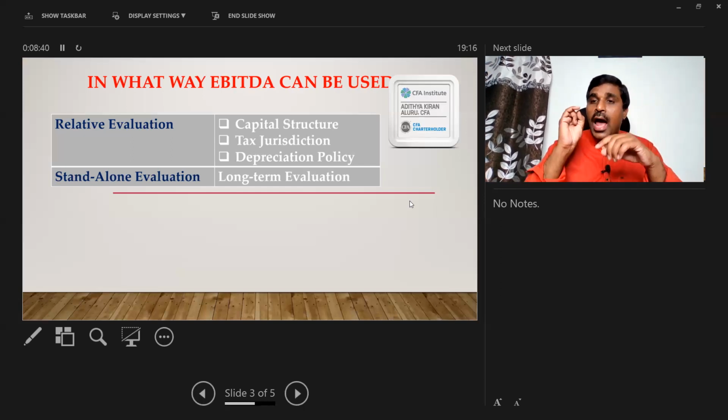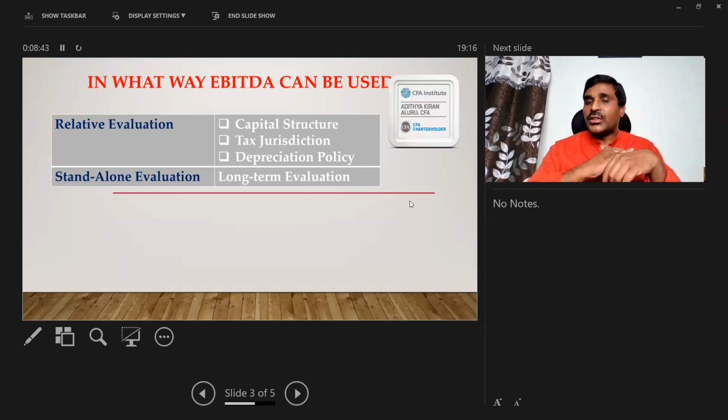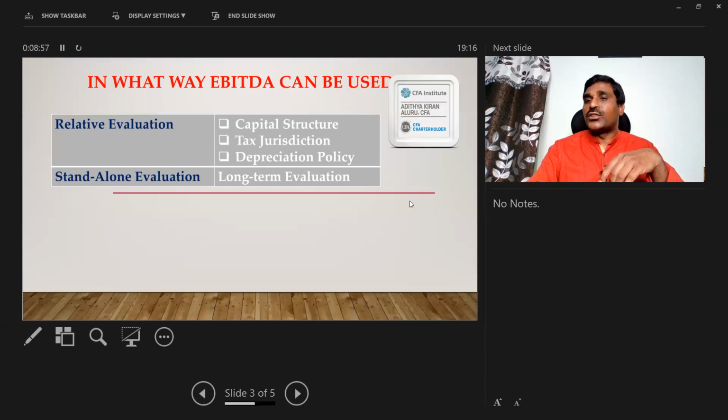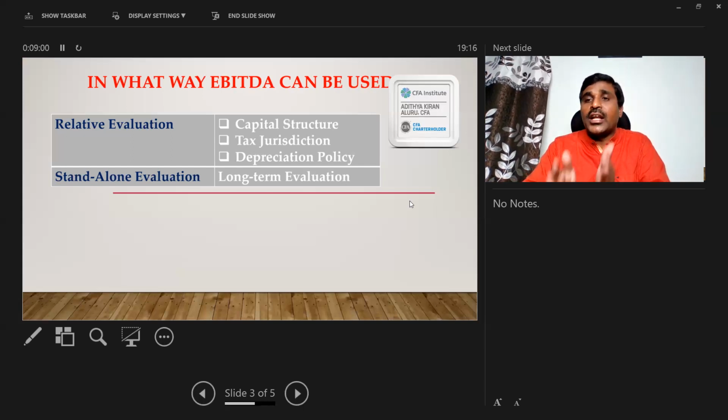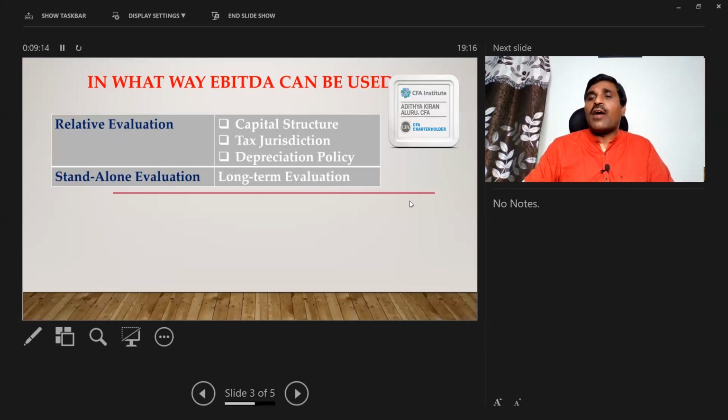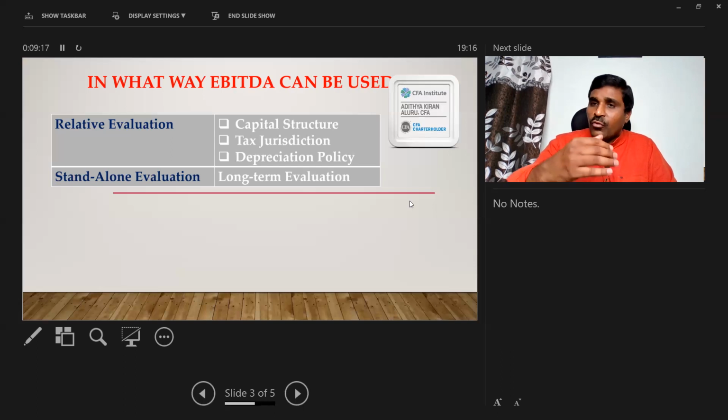Depreciation. I am a capital-intensive industry, operating in the initial stages, and I am following the reducing balance method of accounting. Because of the reducing balance method and my capital-intensive nature of business, I may have huge depreciation during the initial couple of years, but there is not much cash outflow. I'm not losing anything. My asset is there, my brand new machinery is there, it's still in good condition. It's only a statutory compulsion that I have to book depreciation. So I can exclude it during the initial stages.